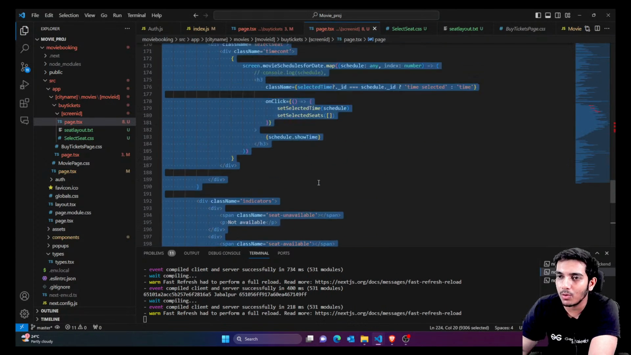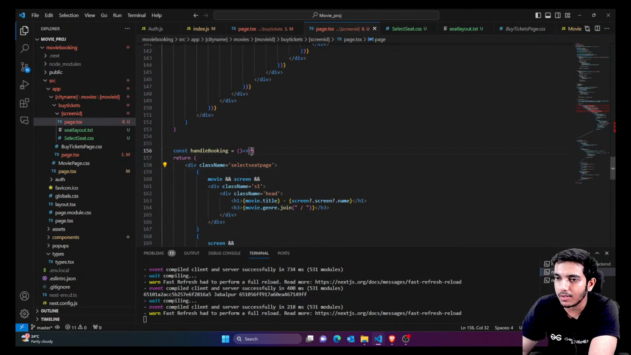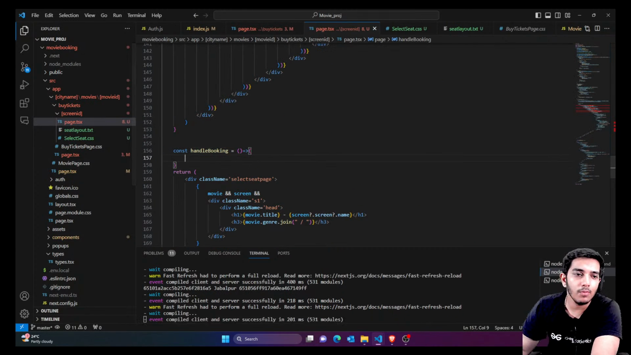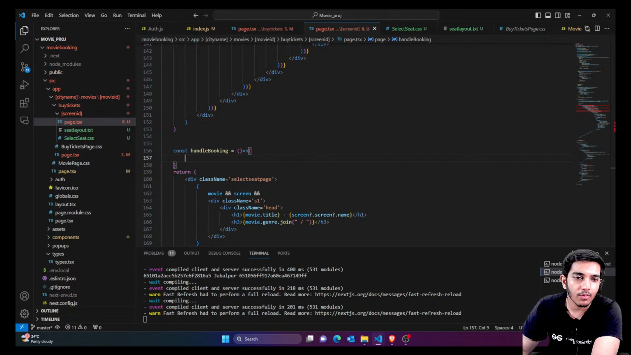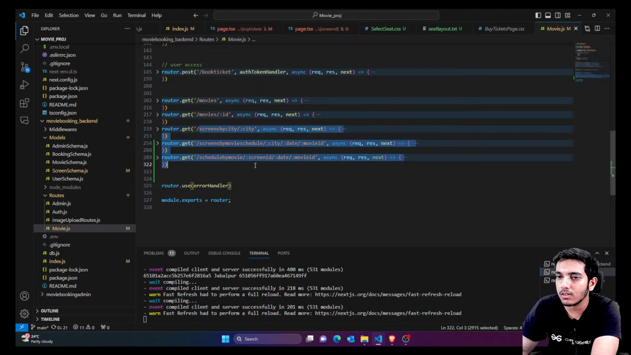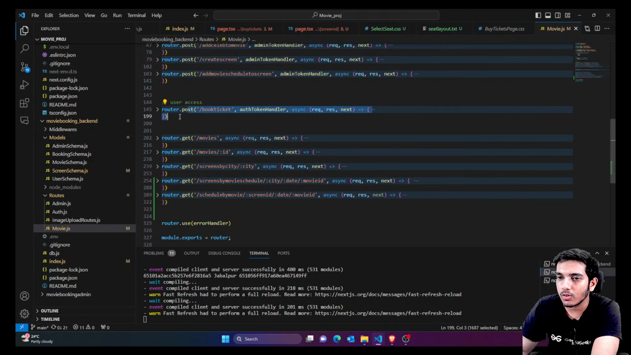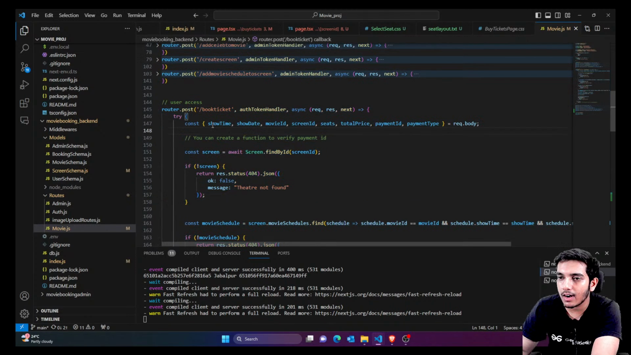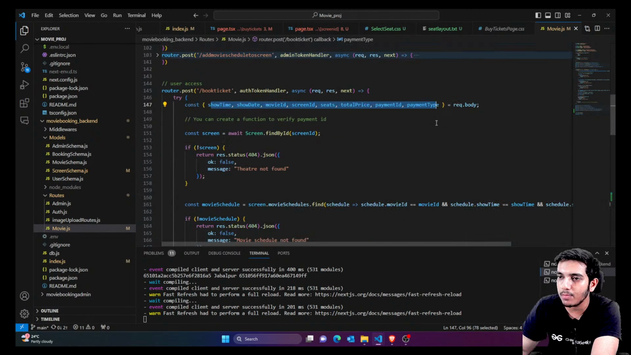Actually, let's complete the handle booking also, then I'm going to show you the exact designs. In handle booking, we have to call an API from movies. Inside the movies, we created the book ticket API, and it had show time, show date, movie ID, screen ID, seats, total price, payment type, payment ID. So we have to call this API for booking a ticket.